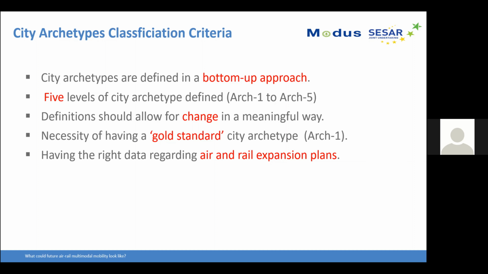In order to move the city archetypes under different scenarios, we need to consider, for example, in the time frame of 2040, if there is any expansion plan in terms of air or rail transport.